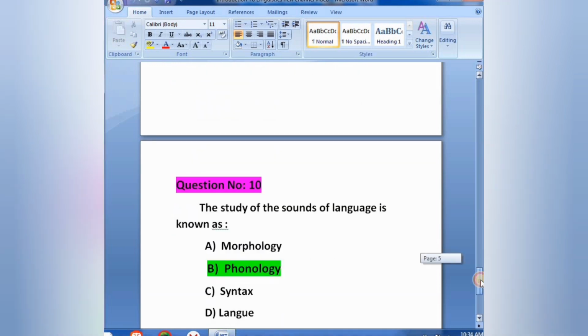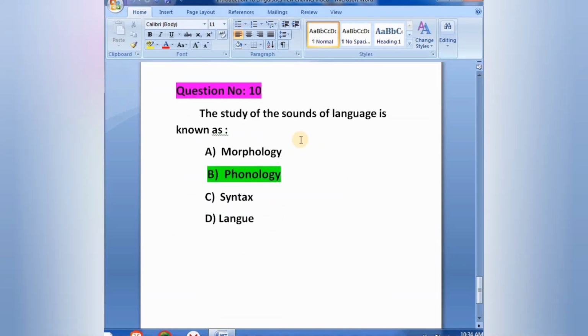Question number 10. The study of sounds of language is known as option A morphology, option B phonology, option C syntax, option D lingua. Here the correct answer is option B phonology. Study of sounds of language is known as phonology.